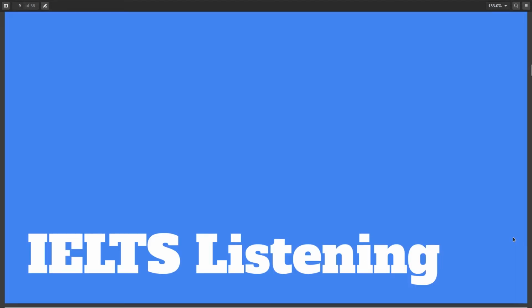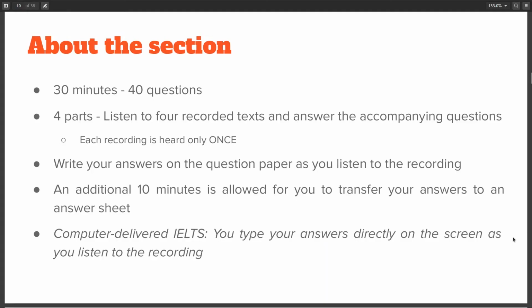Now we come to the next section, the listening section. This section is 30 minutes long and has 40 questions. It consists of four parts where you listen to four recorded texts and answer the accompanying questions. The thing to keep in mind here is that each recording is only played once and thus you have only one opportunity to listen to the recording.